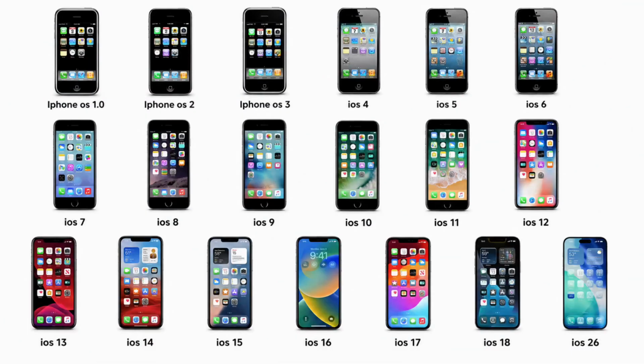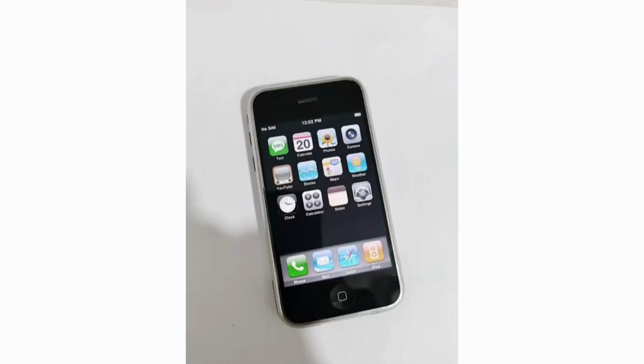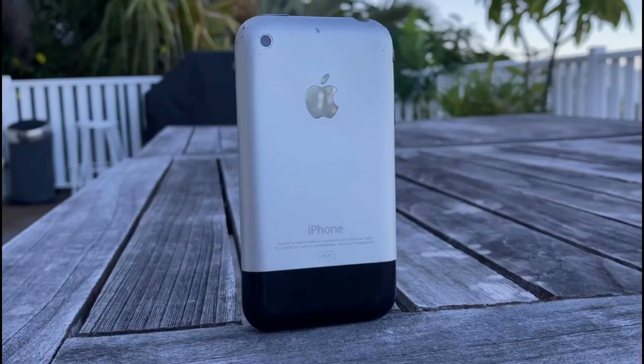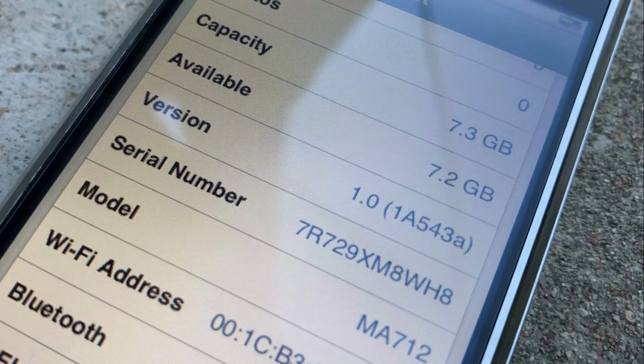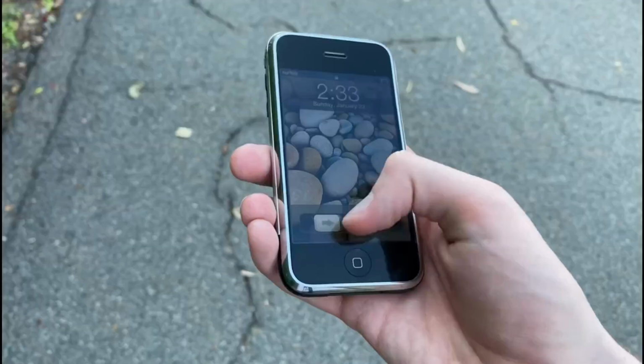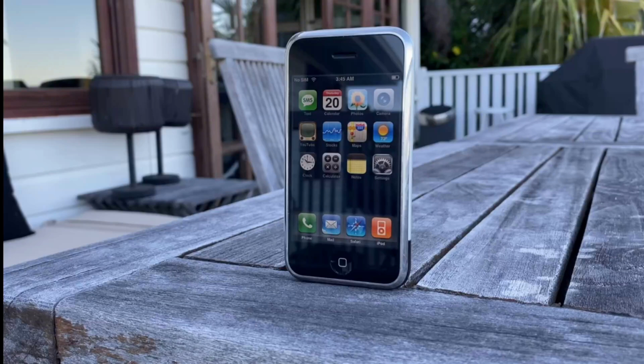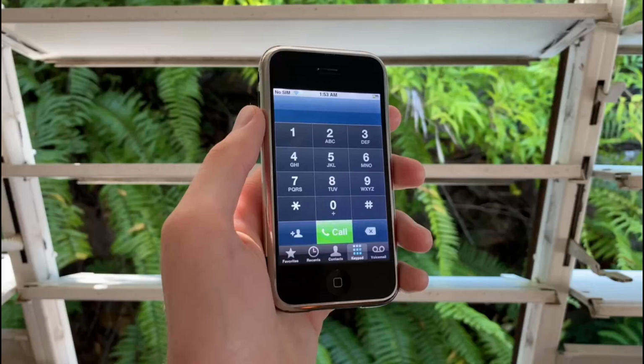iPhone OS 1. The first version of Apple's mobile operating system arrived in 2007 alongside the original iPhone. At the time, it felt very different from other phones because it focused almost entirely on touch controls instead of physical keyboards. It included core apps like Phone, Safari, Mail, Photos, and iPod, but it did not support third-party apps. Even with its limitations, it completely changed expectations for smartphones and laid the foundation for everything that followed.